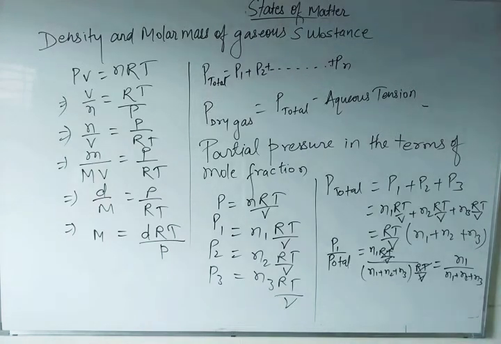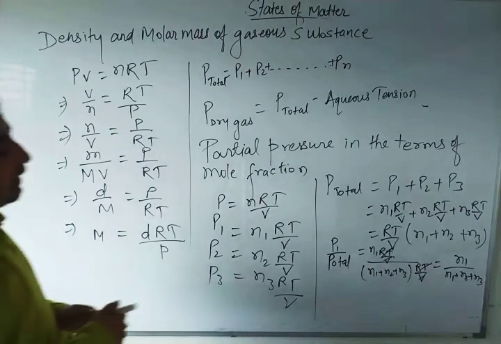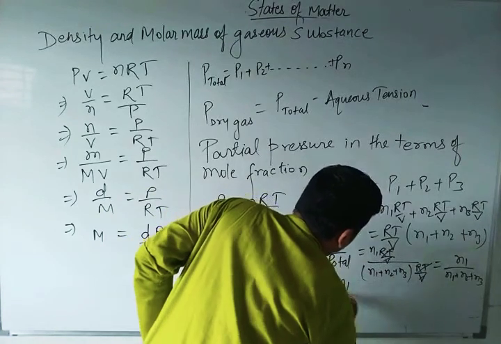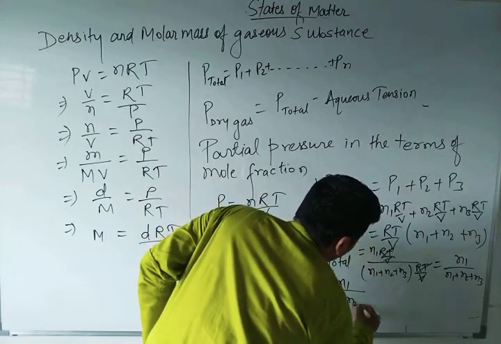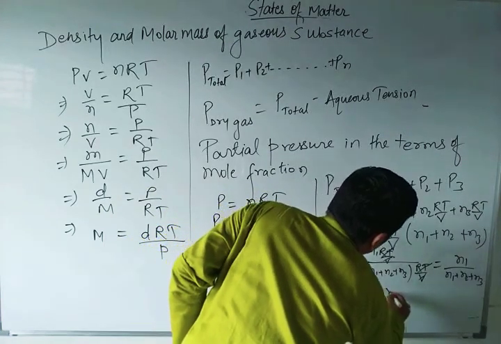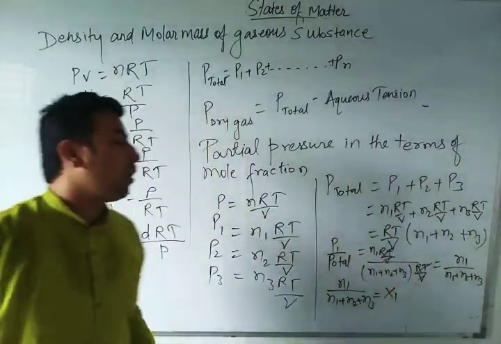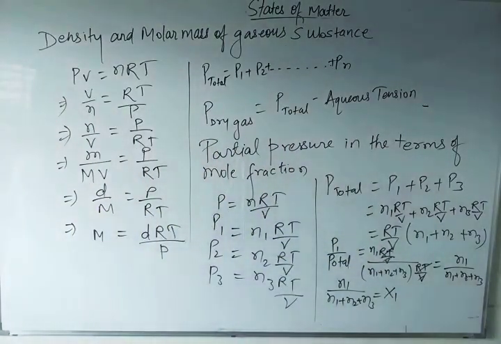That is called the mole fraction of the first gas. So if anyone asks what this X1 is, it is nothing else but the mole fraction of the first gas.